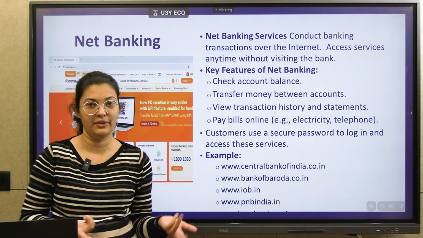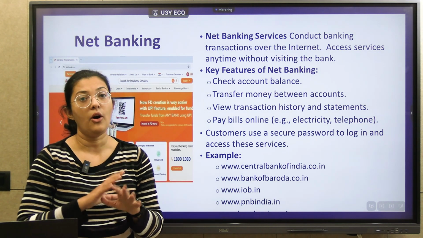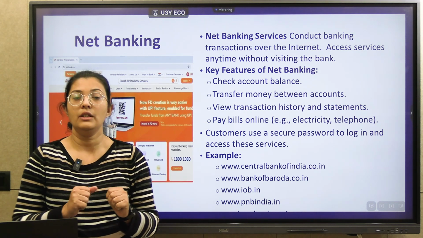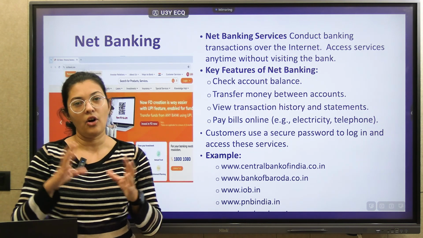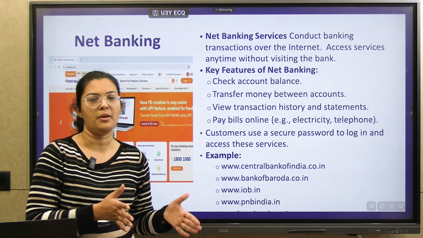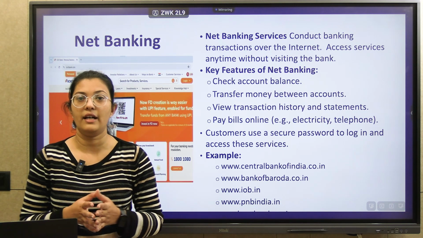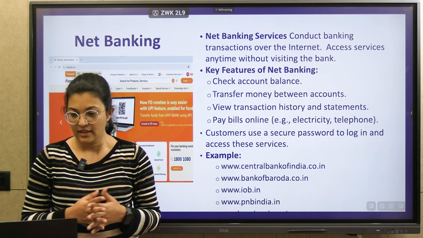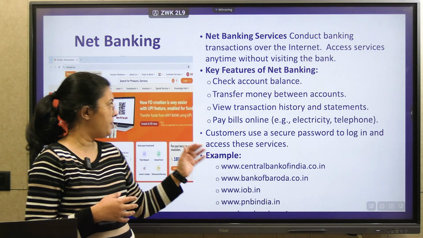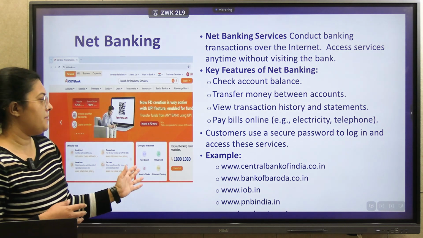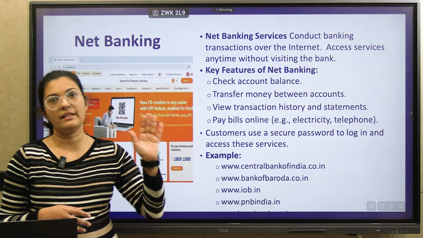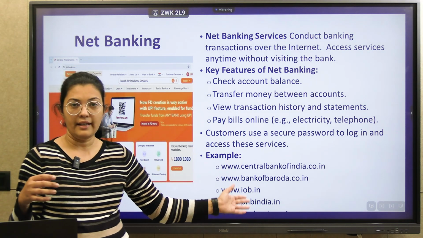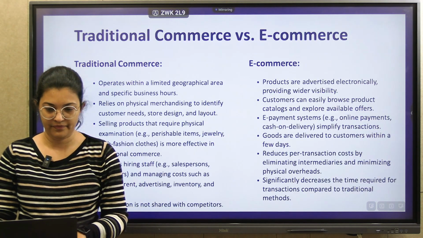Net banking, everyone knows. We are able to perform all banking operations online. If you want to withdraw, transfer any money, or view your balance, all those operations you can access nowadays using an online or mobile website. So using this, we can perform many operations. This is ICICI Bank, one example of net banking. We also have other different examples available over here.